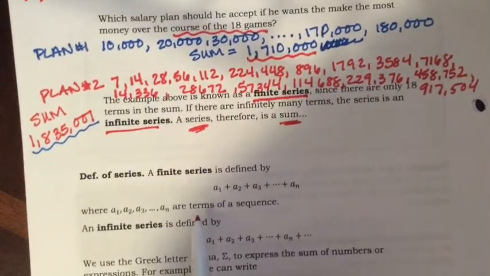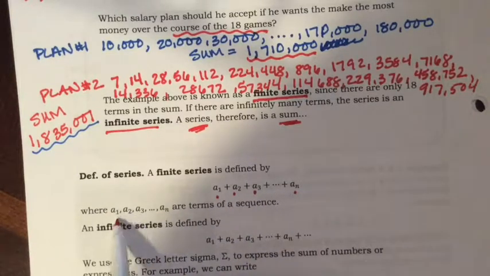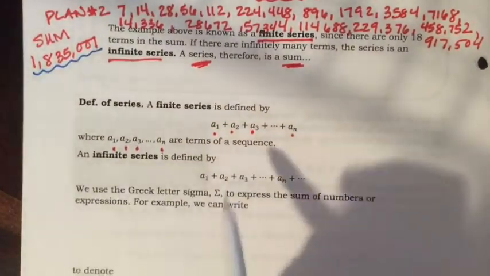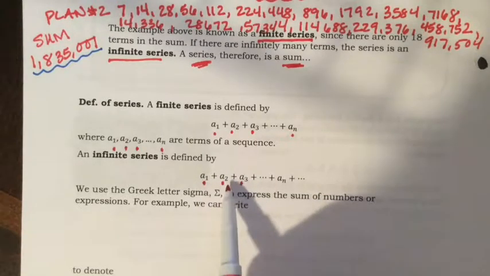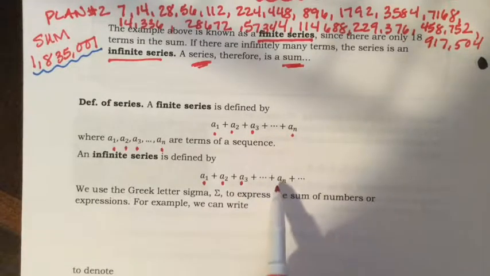So we can define a series as taking all of the terms a1, a2, a3, all the way to an and adding them together, where a1 is the first term, a2 is the second term, a3 is the third term, and an is the last term in a finite series. An infinite series is defined by the sequence terms all being added up, so a1 plus a2 plus a3, all the terms in between, so we'll put ellipses, a sub n, and then all the terms after that.